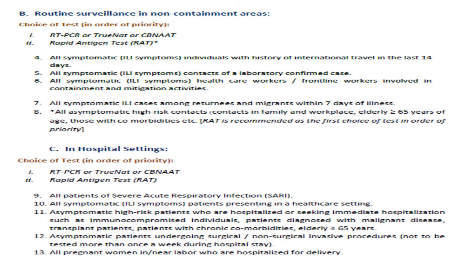Now coming to the routine surveillance strategy in non-containment zones, again RT-PCR and RAT should be used for all symptomatic ILI individuals with history of international travel in the last 14 days, all symptomatic ILI contacts of a lab confirmed case. If they are symptomatic and they were in contact with a lab confirmed case, they should be tested.